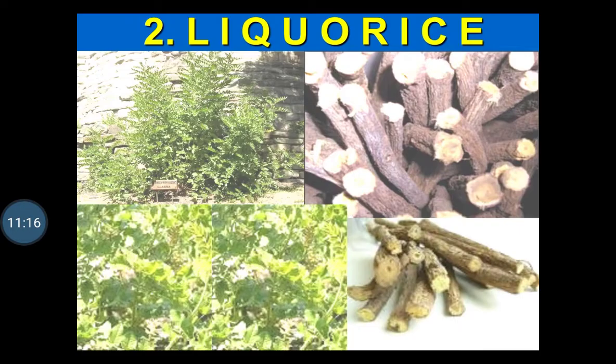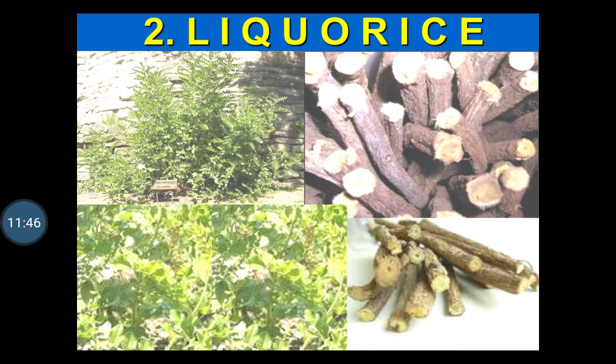Next drug is liquorice. The roots and the stolons of these plants are used as a drug. In this picture you can see the roots and the stolons of liquorice. In another picture, the plant of liquorice.